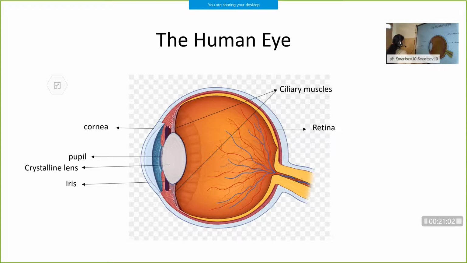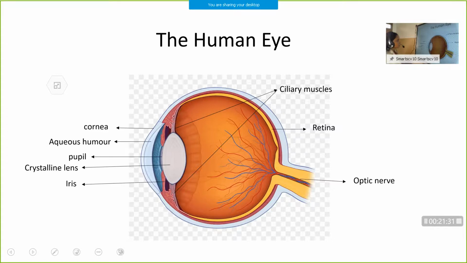Then the next part is the optic nerve. What is the optic nerve? It is a nerve which connects the retina to our brain. It sends the optical signals, that is electrical signals, from the retina to the brain.